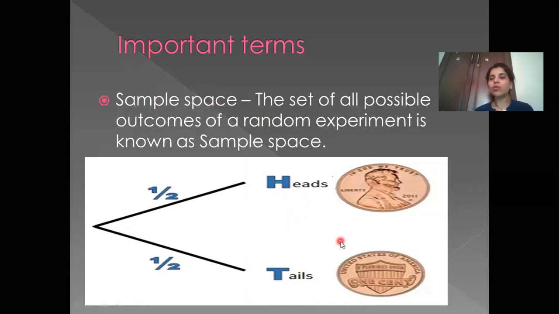So if you are tossing one single coin, what are the possible outcomes that you can get? It can be either head or tail. So these are the two possible outcomes of the experiment of tossing a coin. As there are two possible outcomes, my sample space is head or tail, and when you count the number of outcomes, it is 1 and 2. So two outcomes are possible. So the number of outcomes in the sample space is 2.